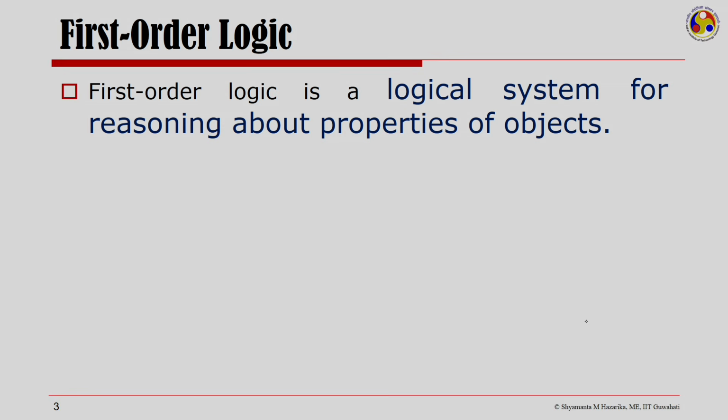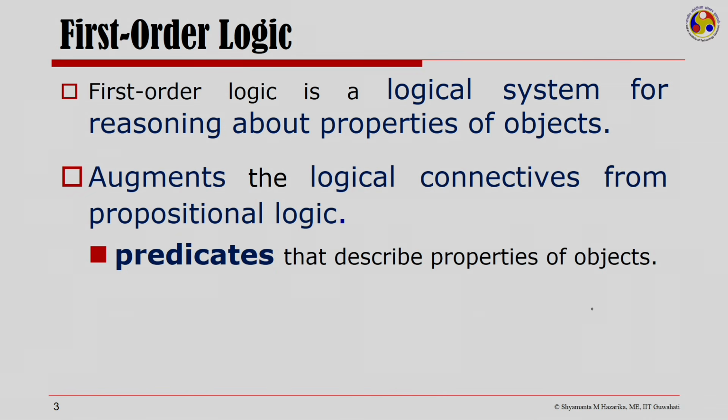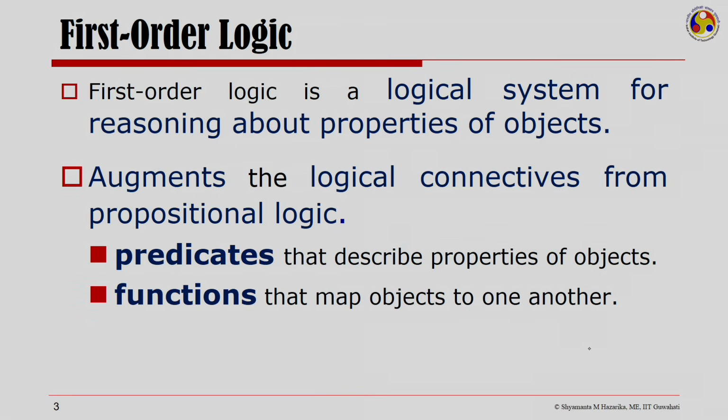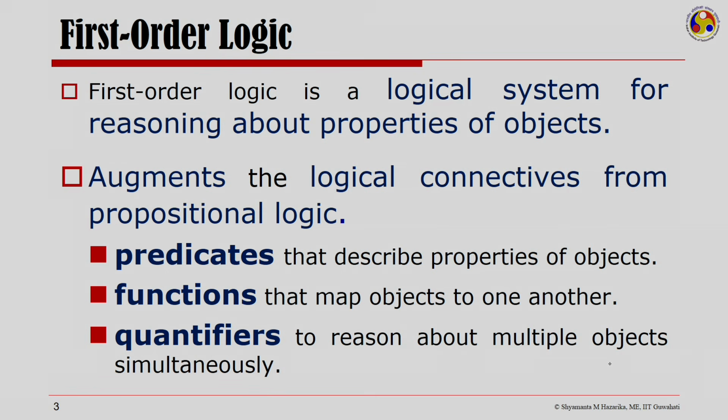First order logic is a logical system for reasoning about properties of objects. First order logic actually augments propositional logic, and it adds predicates that describe properties of objects, functions that map objects to another object, and quantifiers to reason about multiple objects simultaneously. It is these quantifiers that make first order logic more expressive than propositional logic.